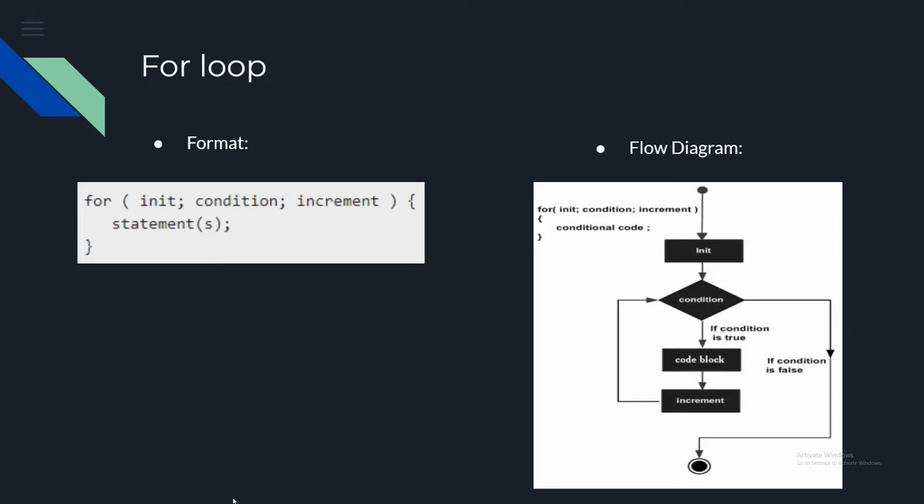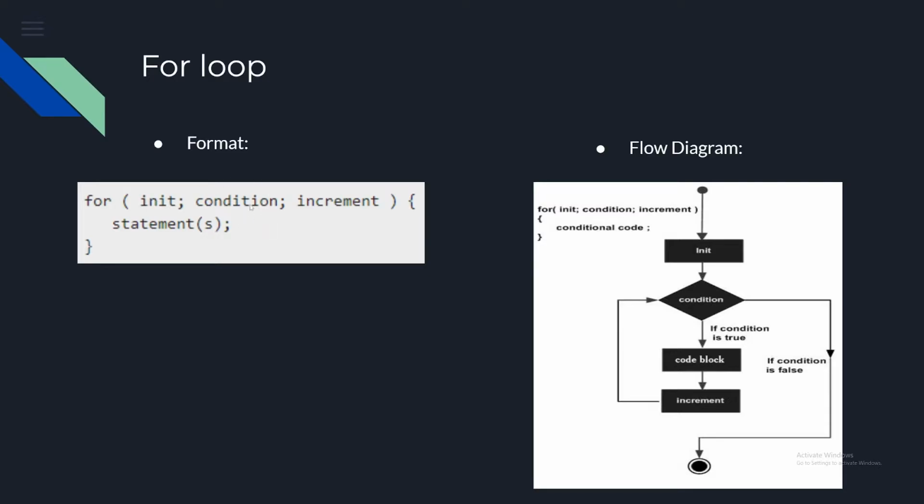A for loop. This is probably the most confusing loop, but essentially, the structure of a for loop is that you'll have this for keyword here. You'll have what's called an initializer variable, a variable that you're initializing, generally to 0. That's the first part of the statement. The second part is the condition that you're checking.